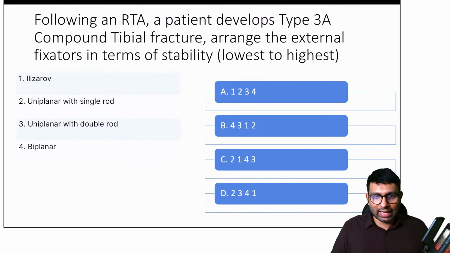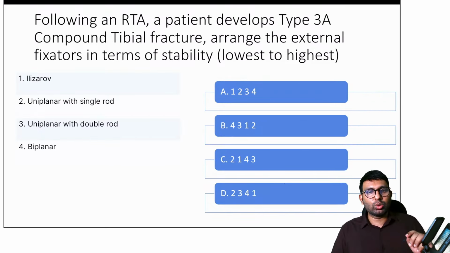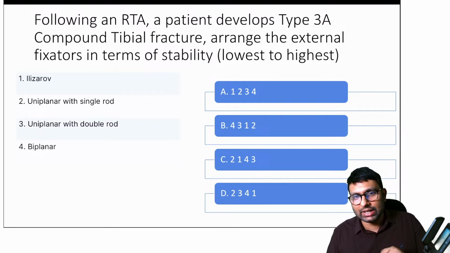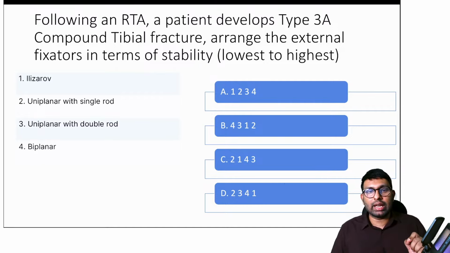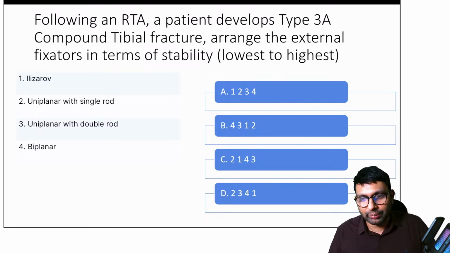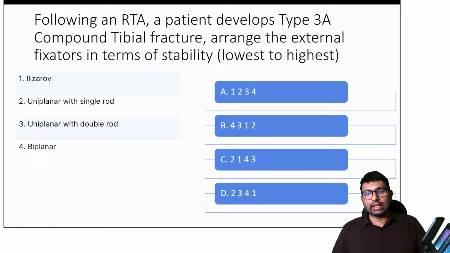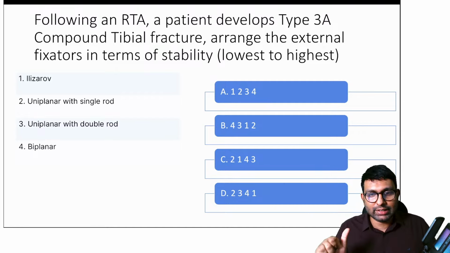Next, let's come back again to orthopedics. Here you have a patient with a road traffic accident who develops a type 3A compound tibial fracture. Arrange the external fixators in terms of stability, lowest to highest. This again is an INICET recall question. Okay, this was a bouncer when it was asked that year.